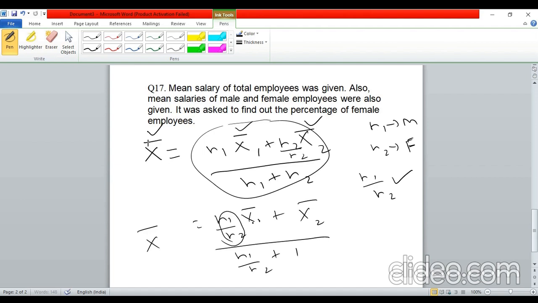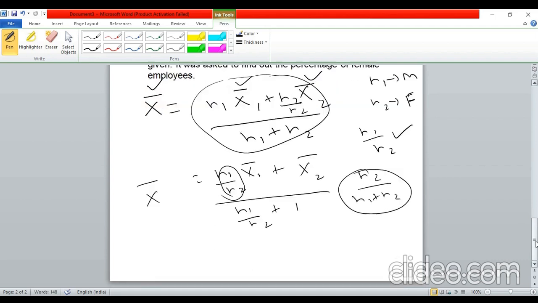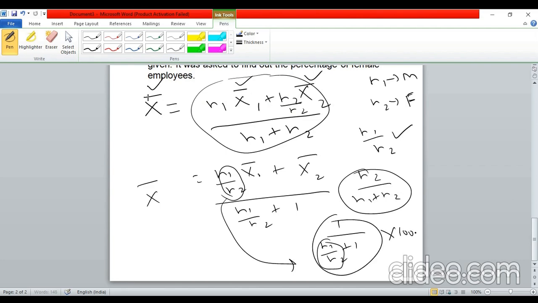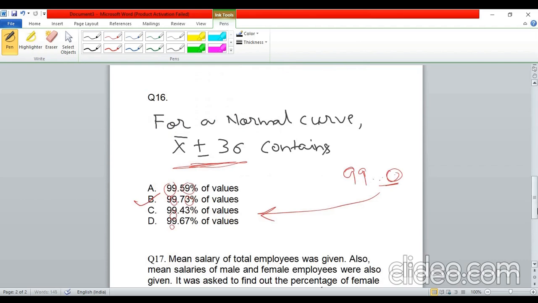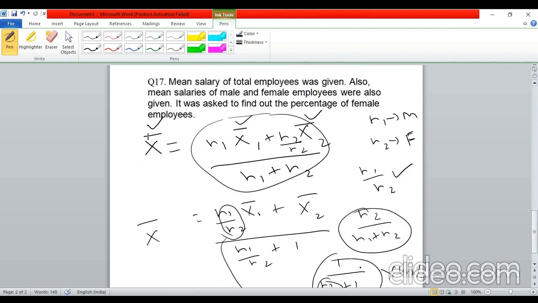Once you have N1 by N2, what will be the percentage of female employees? That will be N2 by N1 plus N2, right? You can again divide this by N2, so that will become 1 by N1 by N2 plus 1. Now put in the value of N1 by N2 that you got, and multiply this by 100. That will give you the percentage of female employees for this particular question.